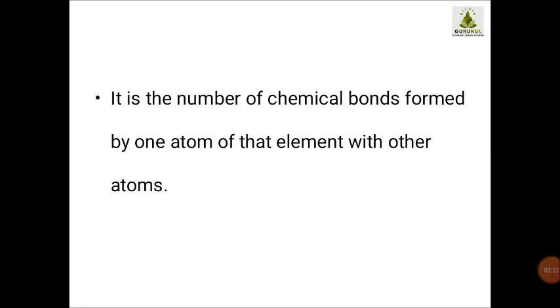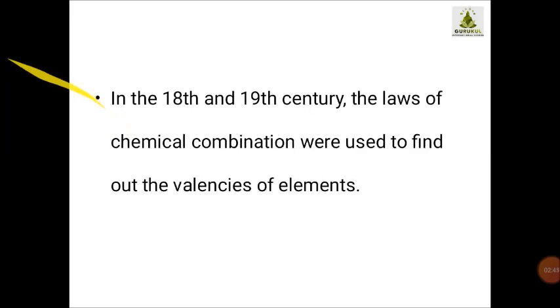Some elements have one valency, some have two valency. This concept I will discuss in detail in one of the videos, so don't worry about when the valency is 1 or 2. But for now, keep in mind that the number of chemical bonds formed by one atom of the element with another is known as valency.